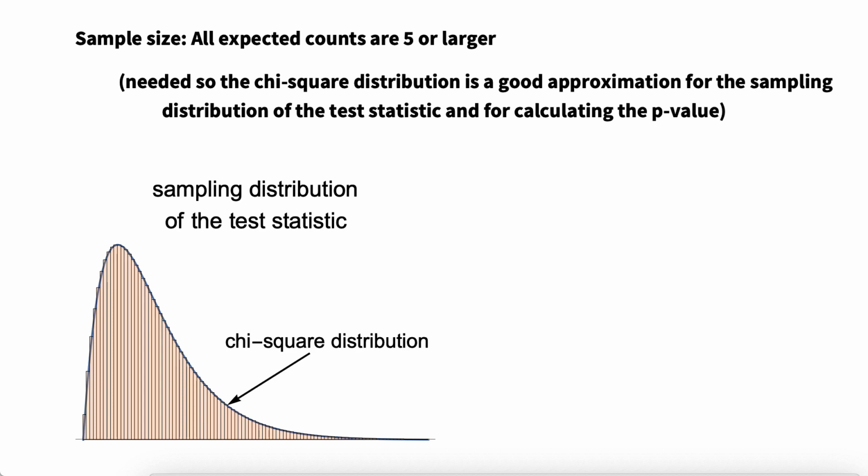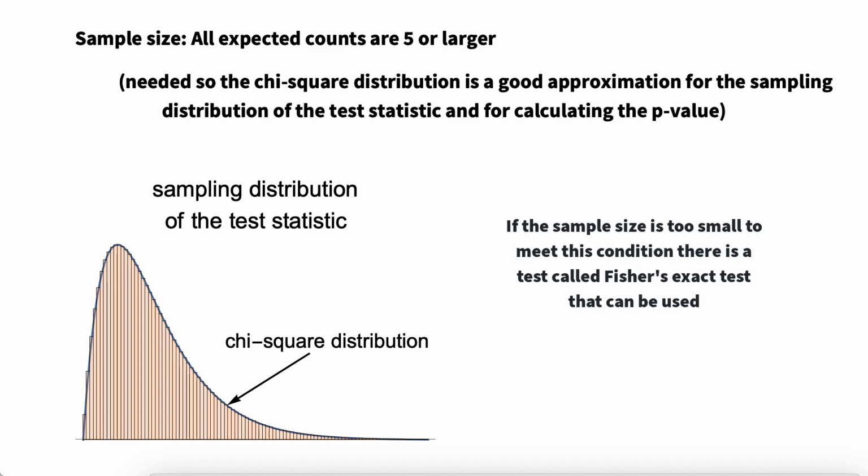If the sample size is small, there is a different test called Fisher's exact test that can be used. When the sample size is small, however, only very large departures from the null hypothesis are statistically significant, so in most practical applications it is better to try and get a larger sample.